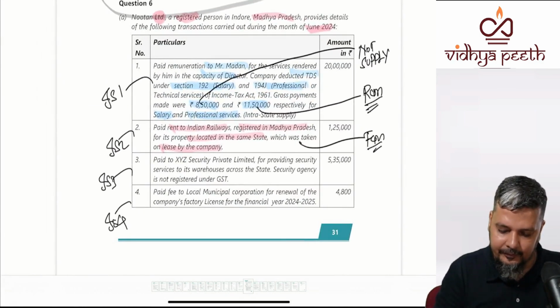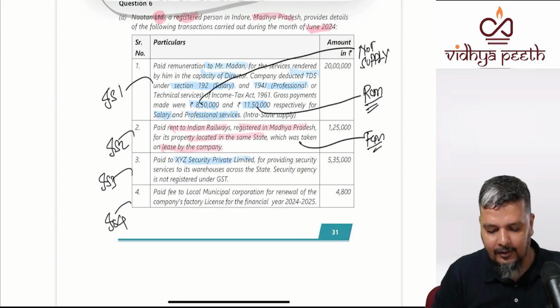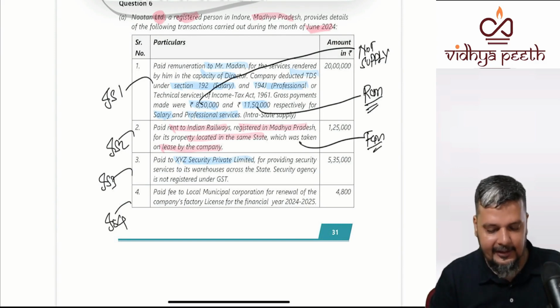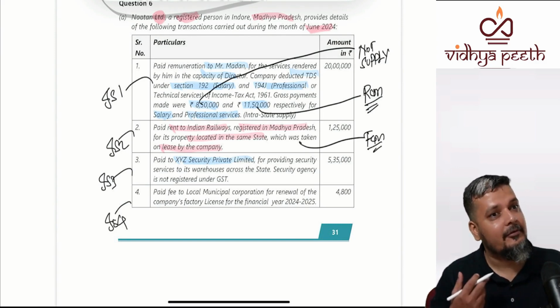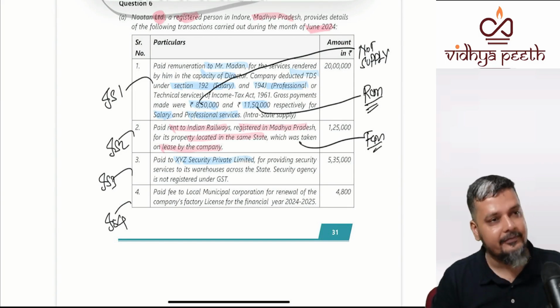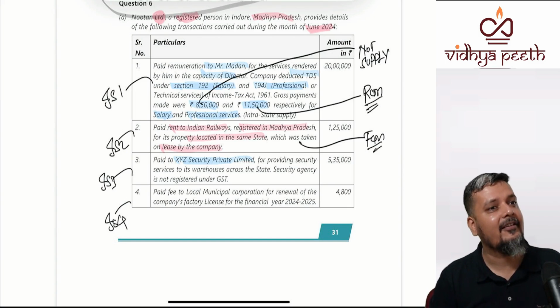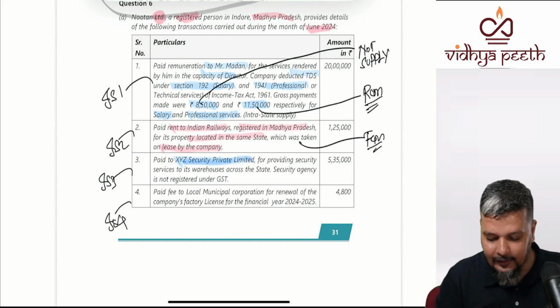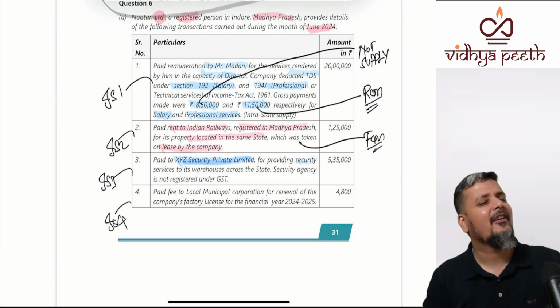Paid to XYZ. I actually marked all these as important. Director services, 5-star. Government, super 5-star. Security services, 5-star. XYZ Security Private Limited for providing, forget about it, suppliers.